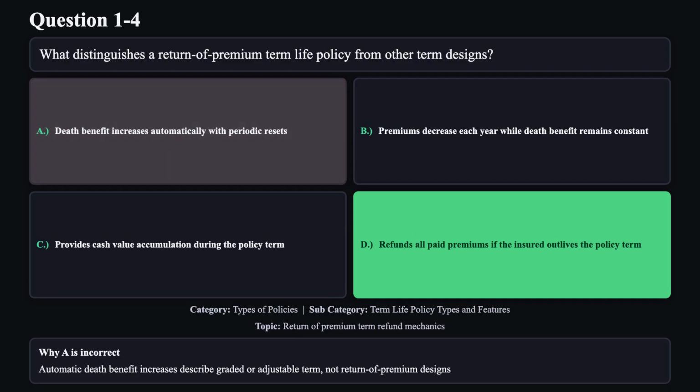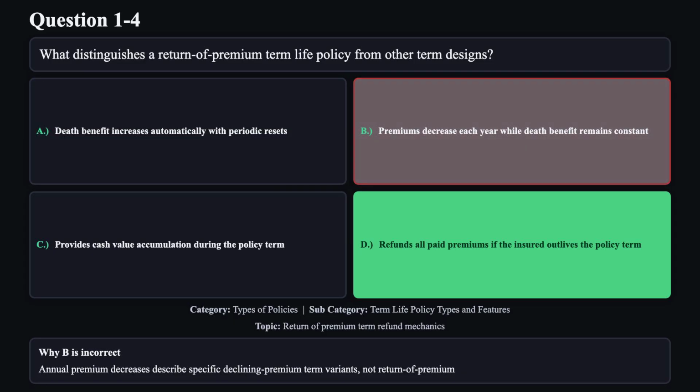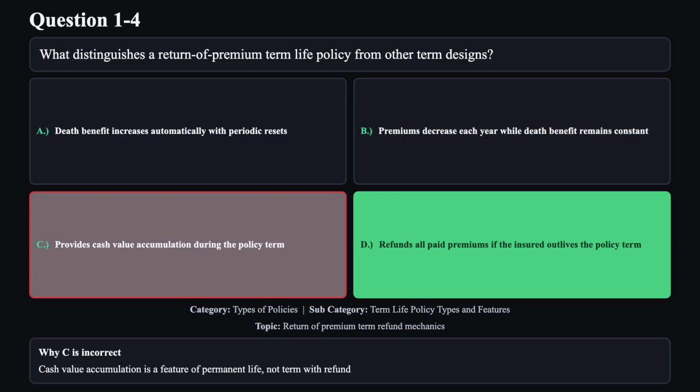Reason A is not correct. Automatic death benefit increases describe graded or adjustable term, not return of premium designs. Reason B is not correct. Annual premium decreases describe specific declining premium term variants, not return of premium. Reason C is not correct. Cash value accumulation is a feature of permanent life, not term with refund.